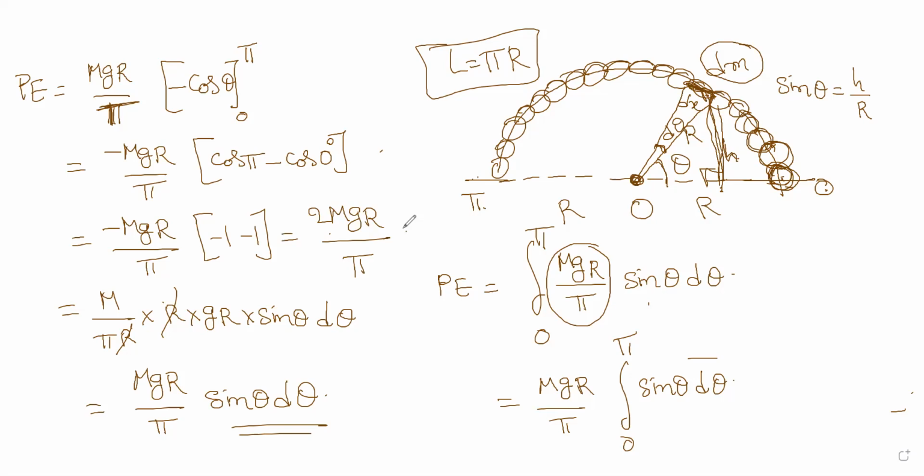This is the derivation, the complete derivation. The shortcut is that the center of mass lies exactly at a point at a distance of 2r by pi from the center. So above the baseline it lies at this point. The entire mass is m. So you get 2 mgr by pi. That is the straightforward way of getting it.